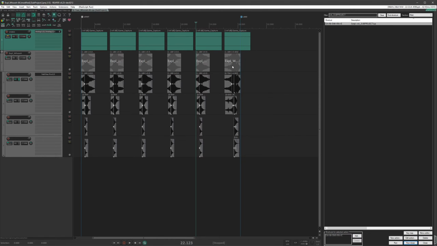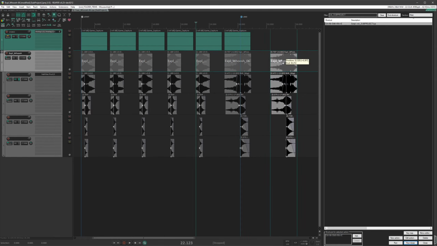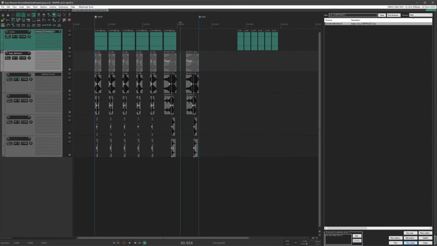If I make any changes, such as extending an item or making a new variation, I can deselect all the items and then run the script. And in this mode, it fixes the start and end markers. So you can see it moved the end marker there as I added a new item.